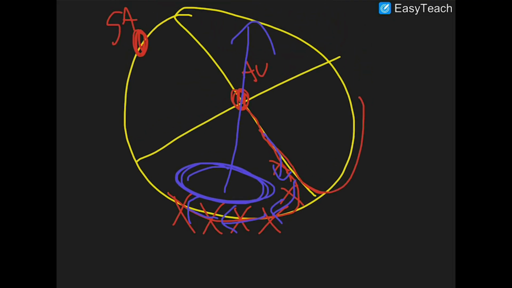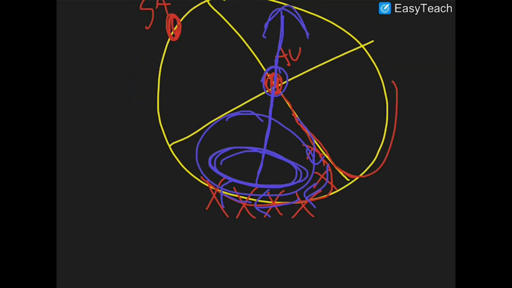Because if your right ventricle is now delayed and it contracts much slower and much later than usual, then it makes sense that your pulmonary valve will close much later than usual.